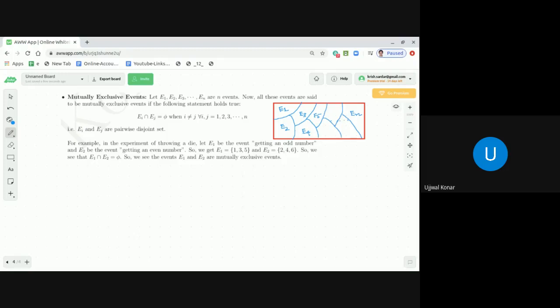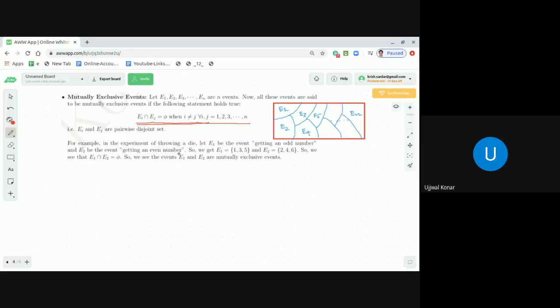That means there is no common element. In symbolic representation, Ei intersection Ej is equal to phi when i is not equal to j, obviously, because if i is equal to j, then their intersection cannot be phi, with i and j from 1 up to n. Let's take an example.